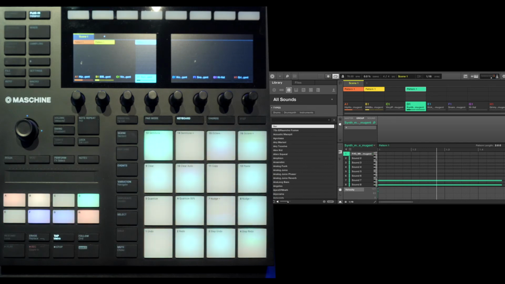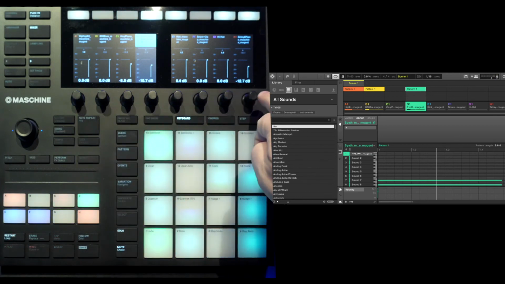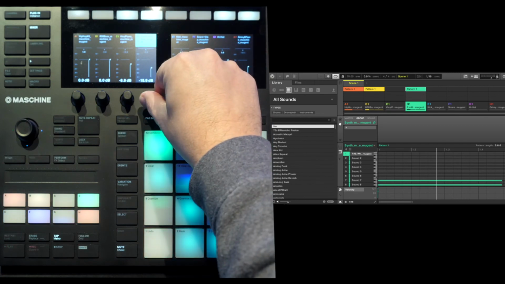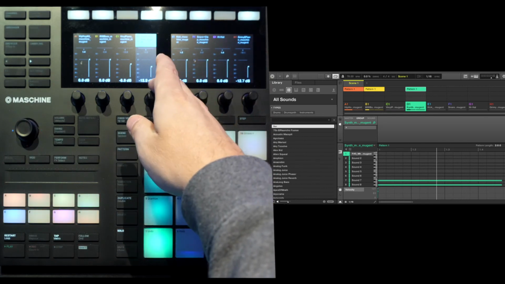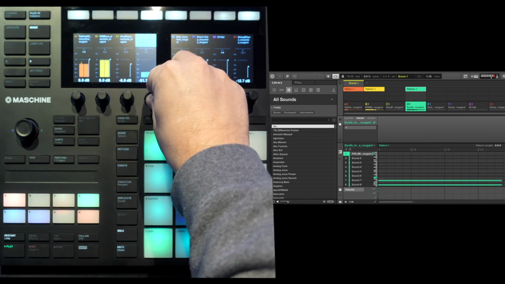Last thing we're going to do is change the mix. For this, we go here to Mixer, and now we can change the levels of the different groups. Here with this knob, we can change the synth. So let's go down and bring it in.